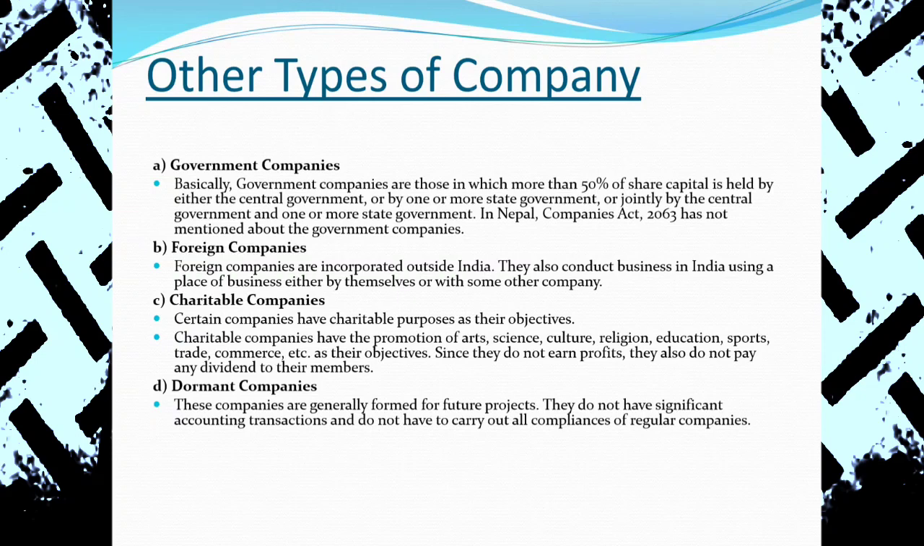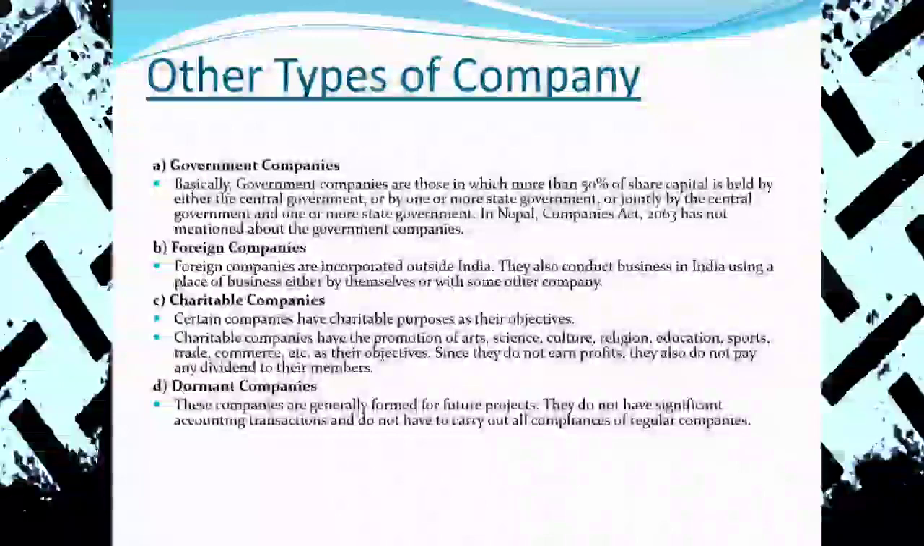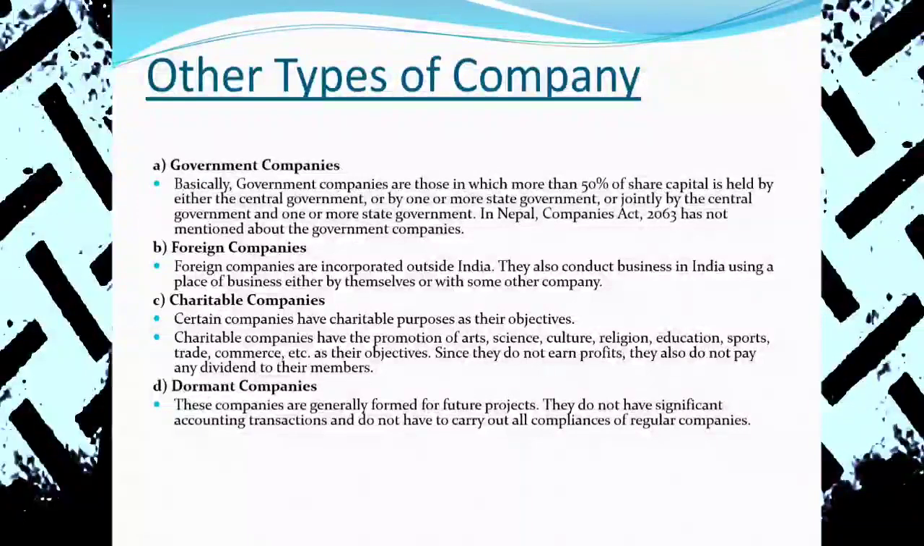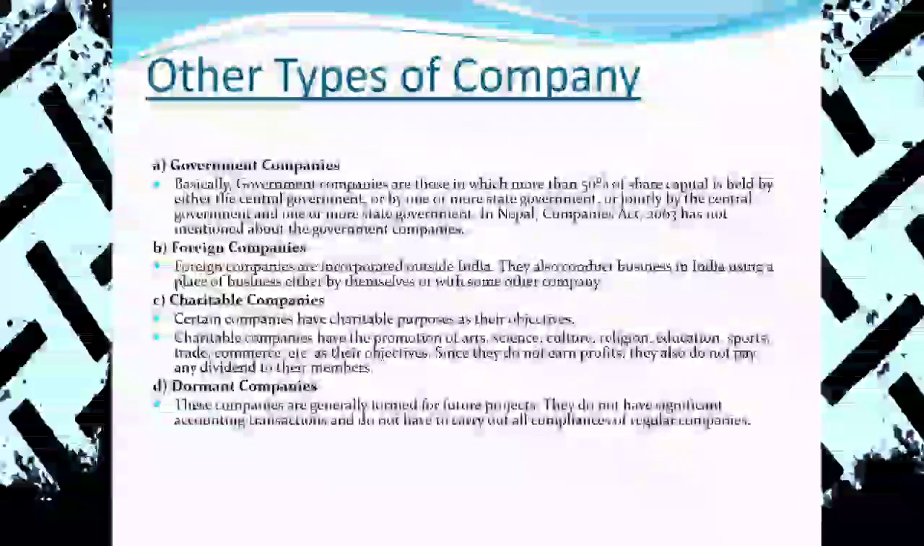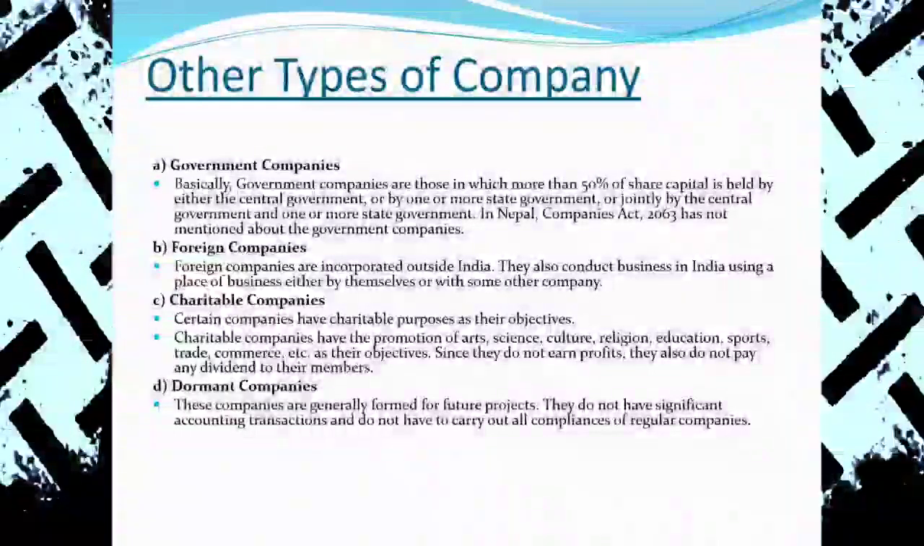And dormant company, it means that yes, the companies are gradually formed for the future project that we call as a dormant company. Dormant company भनेको future project को लागि गरिने company. For example, they do not have significant accounting transactions and do not carry out all the activities of a regular company. As a regular company को लागि उनीहरू transact होइन. It's a dormant company, for example. It's a very simple word.